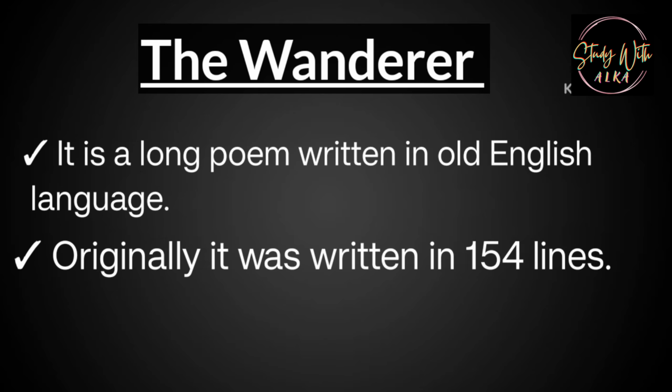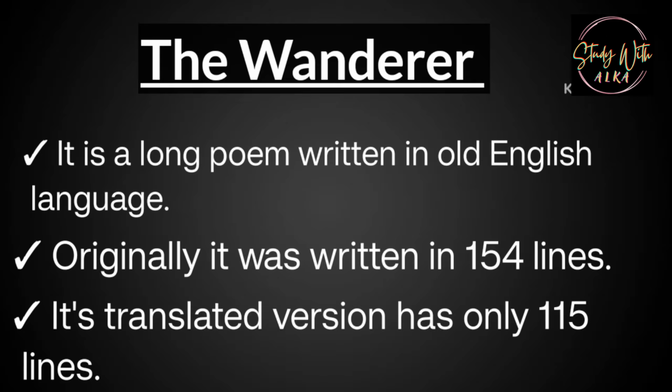lines. मतलब जब ओल्ड इंग्लिश लिटरेचर में इसका जो मैन्यूस्क्रिप्ट प्रेजेंट है इसमें 154 लाइंस हैं, बट क्योंकि ओल्ड इंग्लिश फॉर्म जो है वो हमारे लिए रीडेबल नहीं था, इसे मॉडर्न इंग्लिश में ट्रांसलेट किया गया, and now in the modern English translation of the Wanderer, it consists of only 115 lines. So originally number of lines कितने थे? 154 lines थे जो कि Old English में थे, and Old English is not readable to us, so it has been translated into modern English, and it is now only 115 or 114 lines.